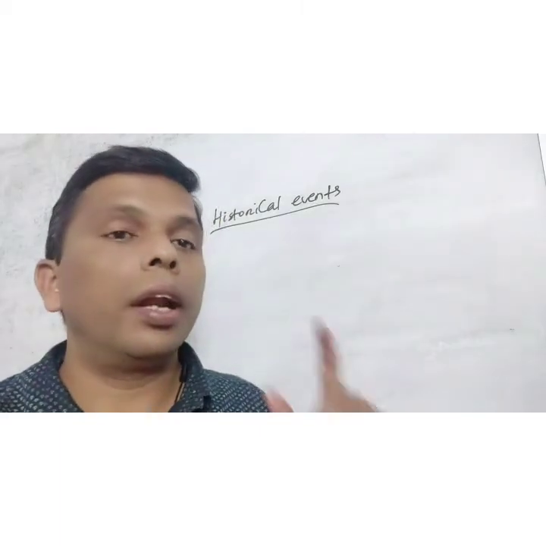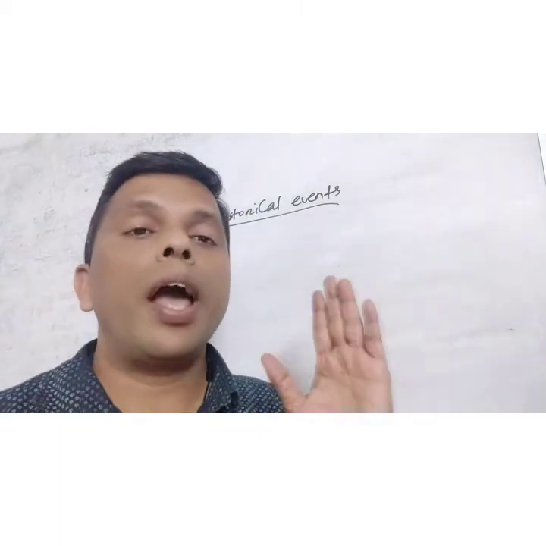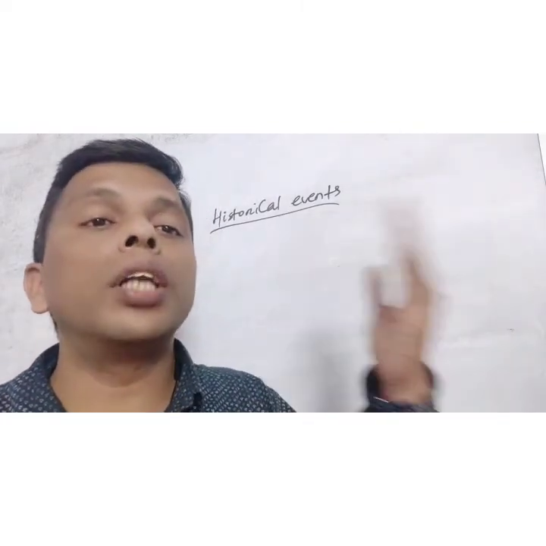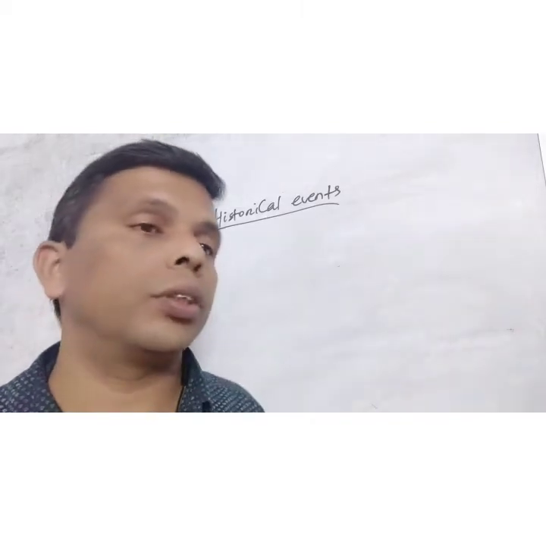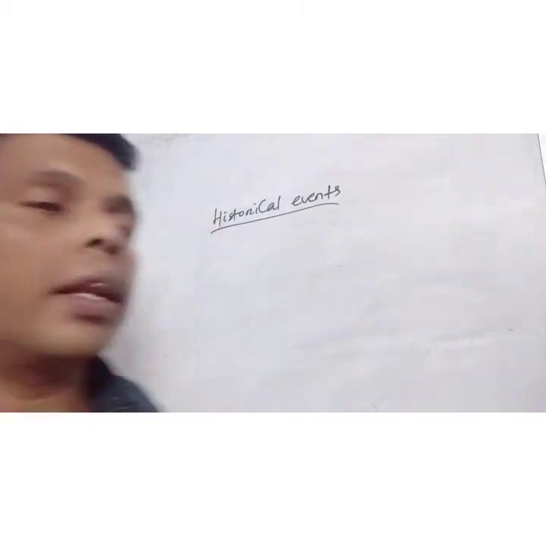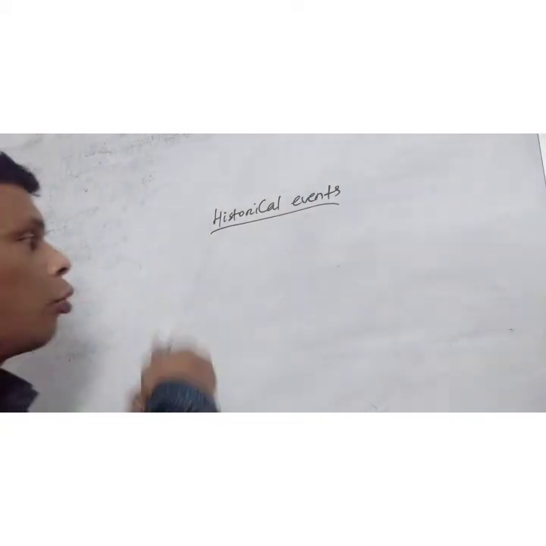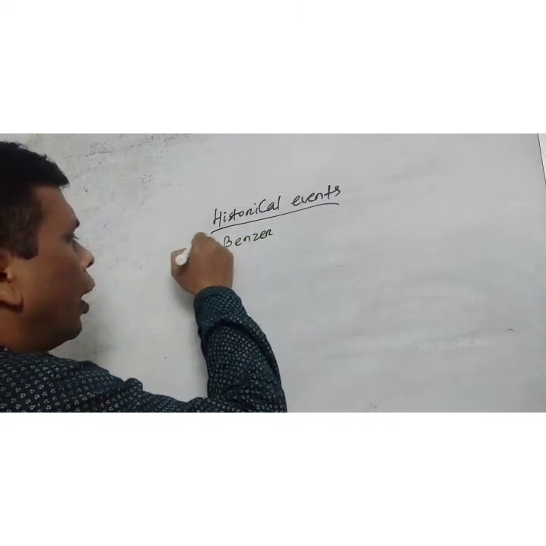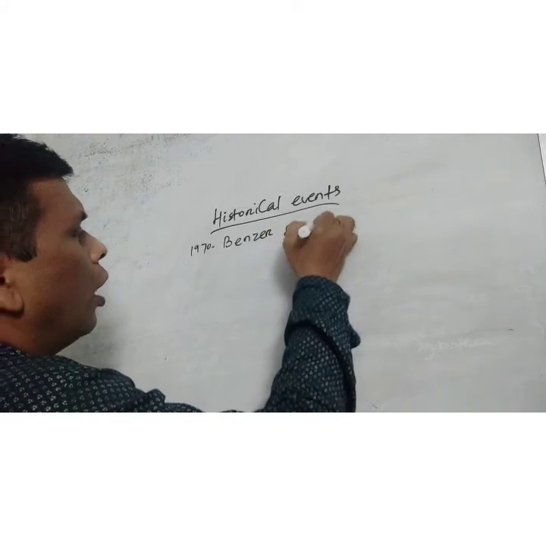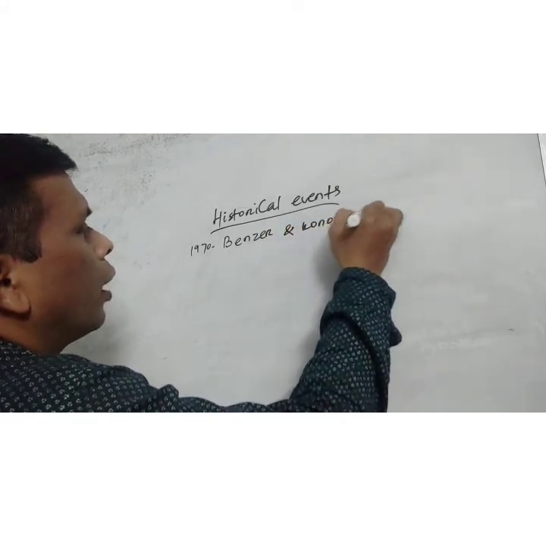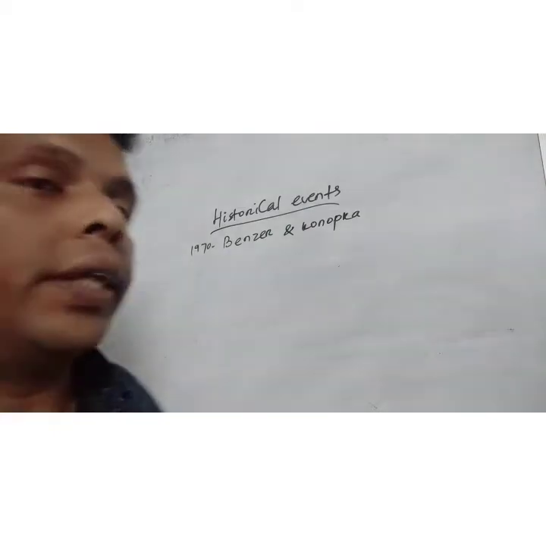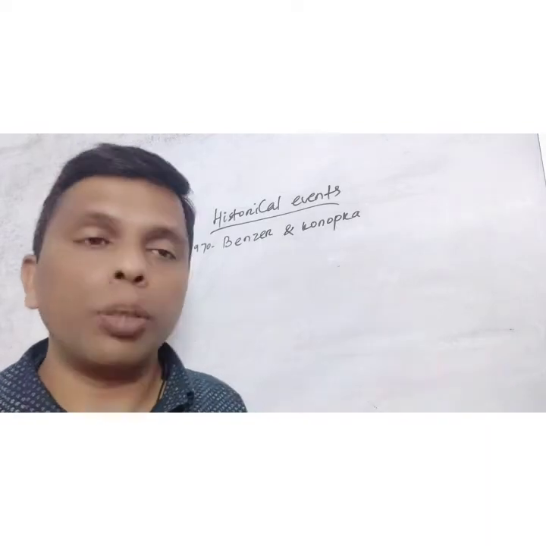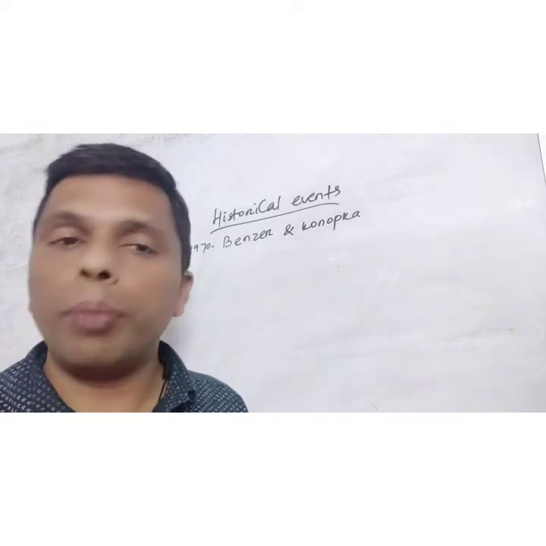Prior to 1970, nothing was known about chronobiology. So, in 1970, Benzer and his student Konopka conducted a series of experiments. What was their purpose?